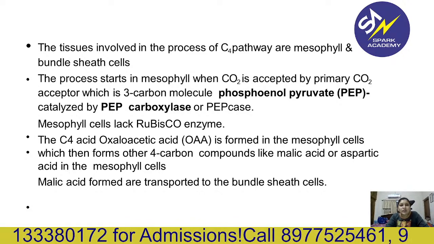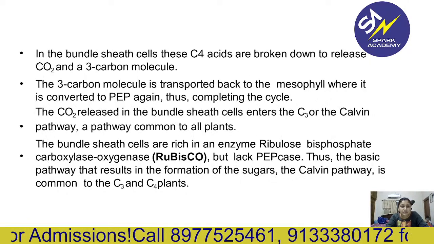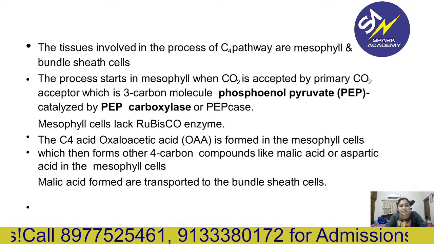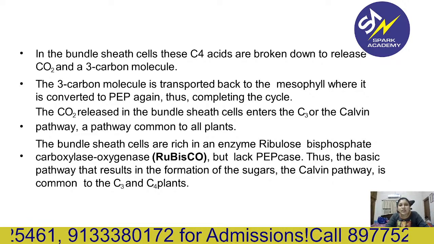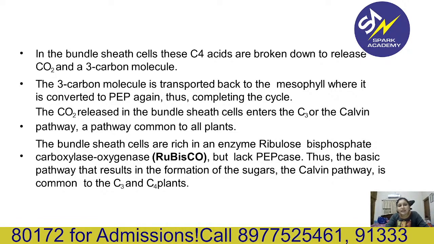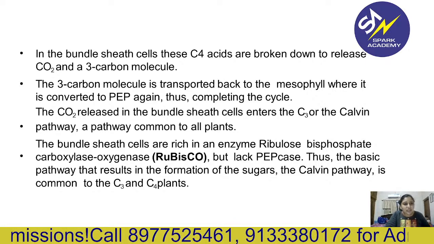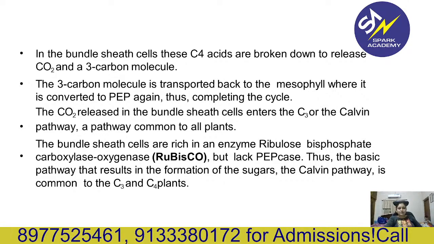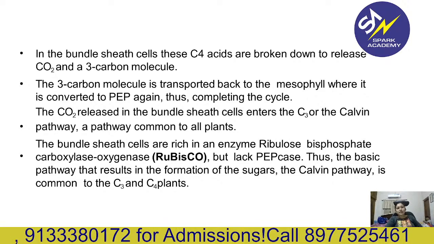In the bundle sheath cells, these C4 acids are broken down to release CO2, that is decarboxylation, and a 3 carbon molecule. So the 3 carbon molecule is transported back to the mesophyll cell and converted to PEP again, thus completing the cycle. So this is how a C4 plant can carry out the C3 as well as C4 pathway both.